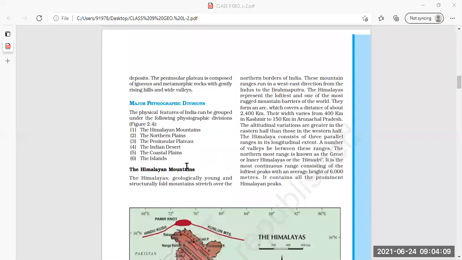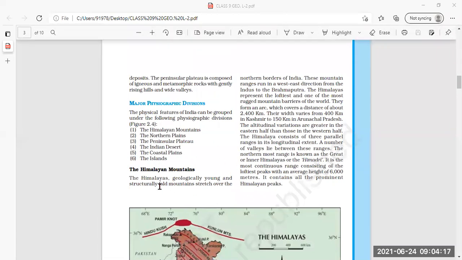Yes. So all these six are the main physical features of India, which we are going to read further in this lesson. And we have already started with the first physical feature, the Himalayan mountains.